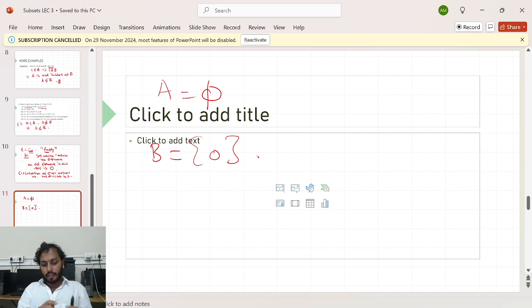What's the meaning of subset? It means that pick up any element from the set, and if you can find that element in another set also, then you can say it is a subset. Will you pick up any element from my first set?